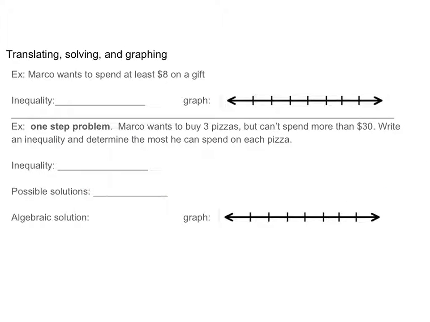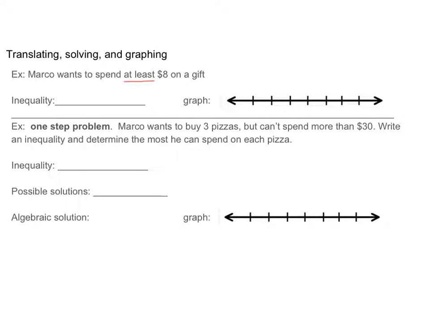So I want to do a couple of examples of this process of translating, solving, and graphing. Let's take a look at this first problem. Marco wants to spend at least $8 on a gift. This is a pretty simple inequality, and there's a couple of important words here. First we see at least. And we learned in yesterday's lesson that means something special.